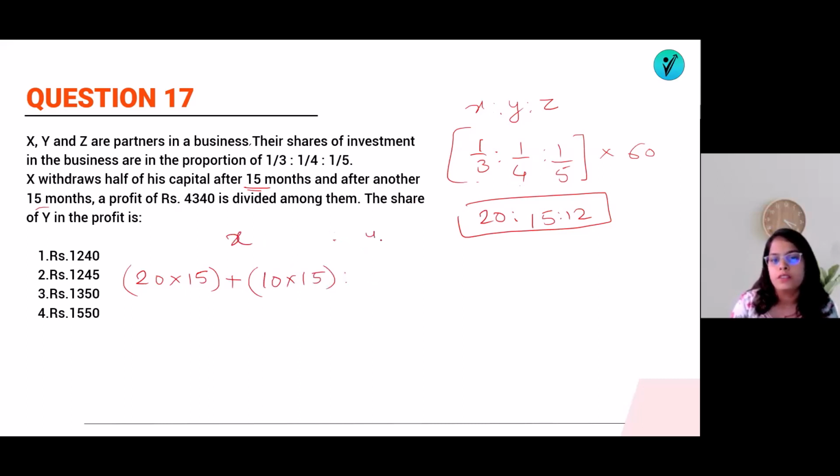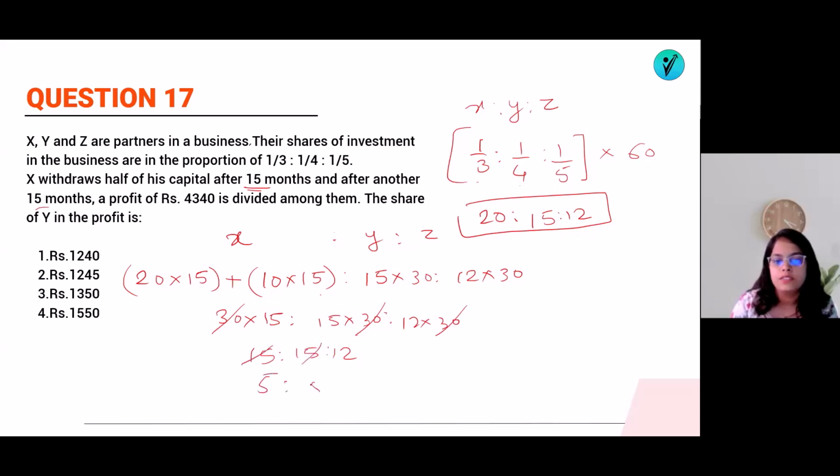This will be the share for X. Then what will be the share for Y? Y has 15 share for 30 months, and Z has 12 share for 30 months. So if you solve, what will it be? X is 20 plus 10, which is 30 into 15, Y is 15 into 30, Z is 12 into 30. So you can see 30 cancels out in each. 15 is to 15 is to 12, that means 3 fives, 3 fives, 3 fours. So what is the share of Y now? This is the share of Y.